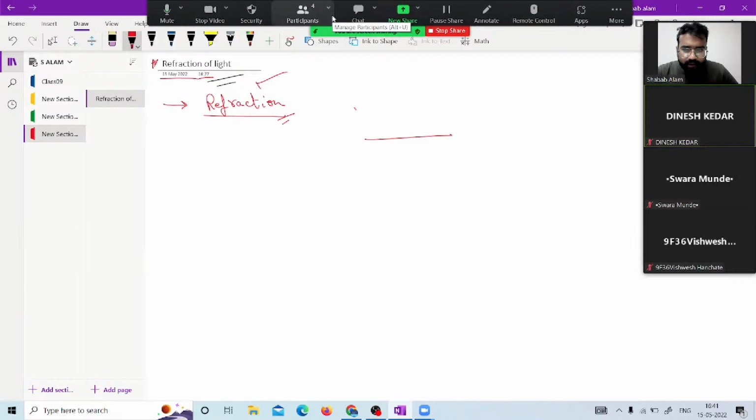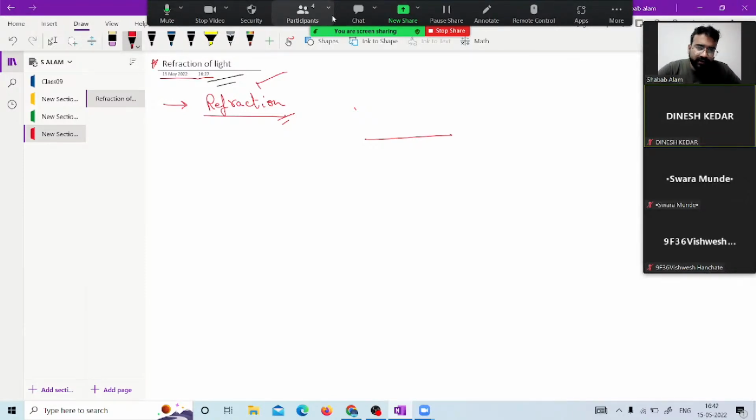Now let us start the topic, the refraction part. So in refraction, till now we have studied about reflection. I already told you a ray of a light traveling from one medium and remained in that same medium. That is what the reflection part we did.